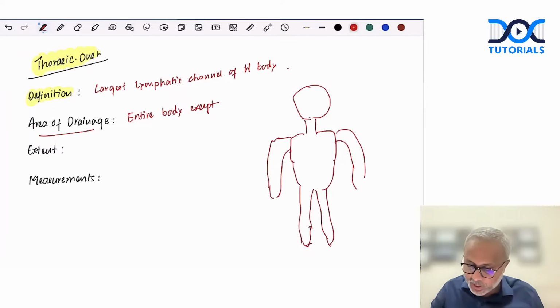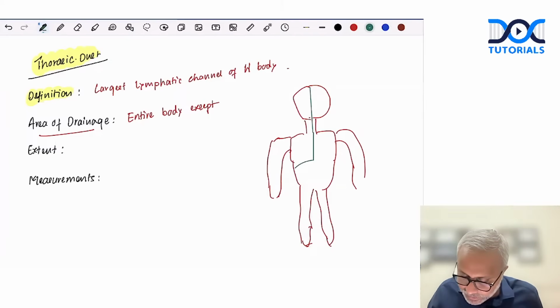Now, what is the area of drainage of the thoracic duct? Remember, the thoracic duct drains every part of the body except the right half of the head and neck region. Okay, the right side of the head and neck region is not drained by the thoracic duct. Then the right half of the thorax. Okay. So let's say this is the diaphragm, right?